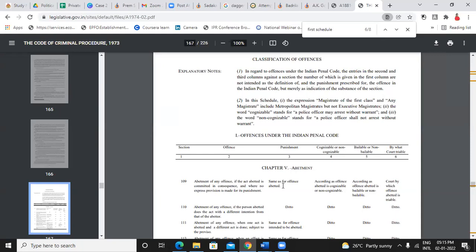what is the punishment, plus which court will have the right jurisdiction, which court we should be approaching, that is also mentioned. Along with that, it says cognizable and non-cognizable, bailable and non-bailable. Whether this particular offense is cognizable or not, is it bailable or not. All these details are mentioned very clearly in CrPC. Okay, so what is cognizable and non-cognizable, anyone? And what is bailable and non-bailable?